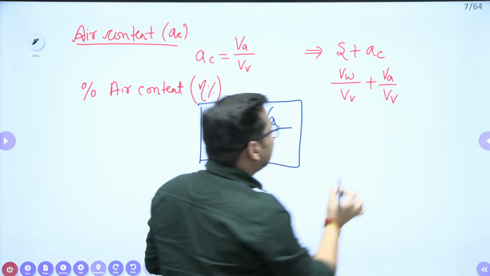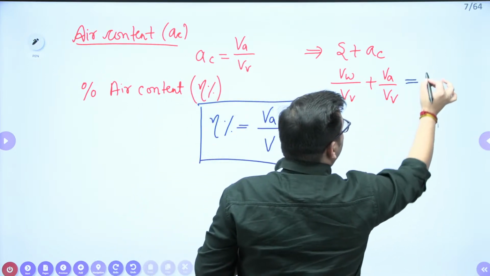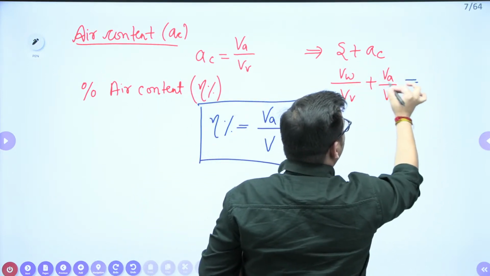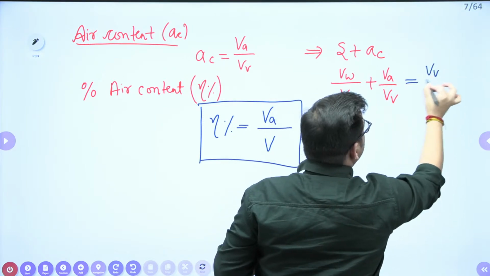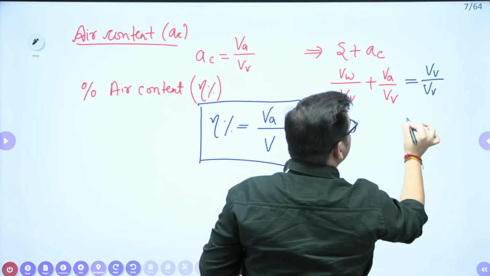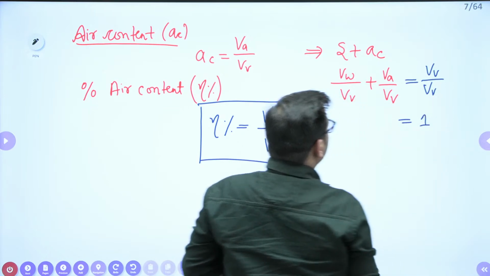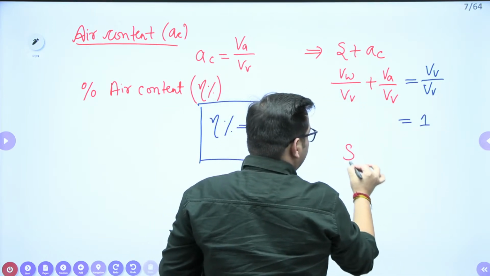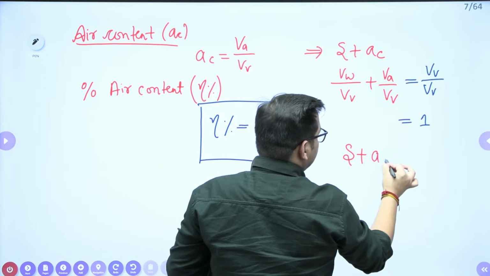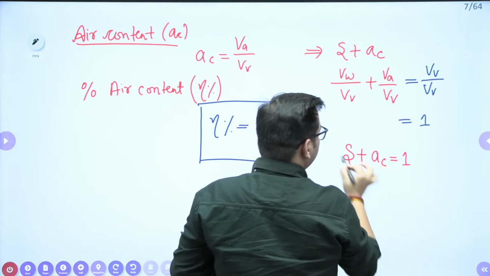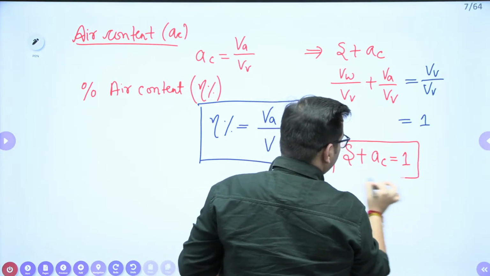So this value will be volume of water plus volume of air, which is volume of voids by volume of voids. So this value is equal to 1. Important parameter: S plus A_C is equal to 1, right?